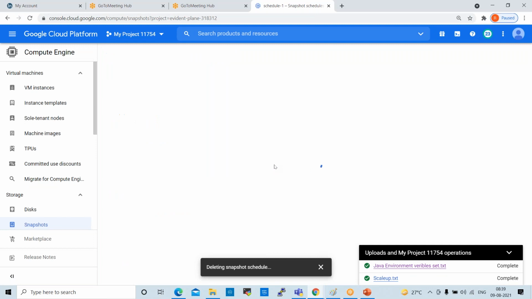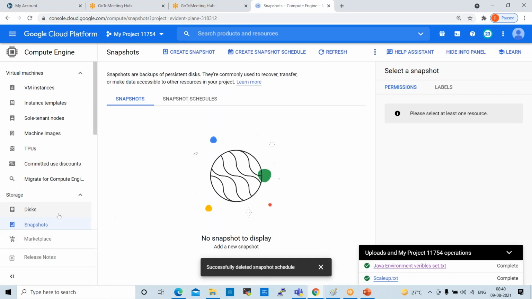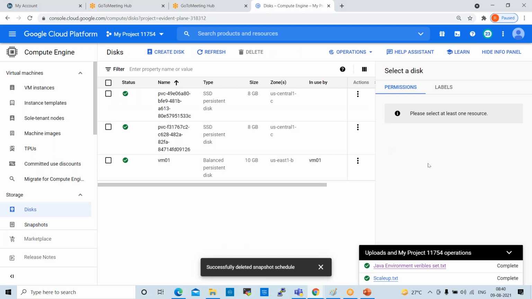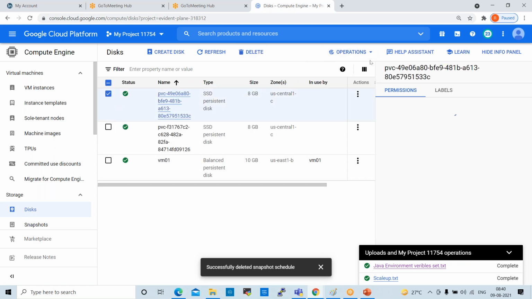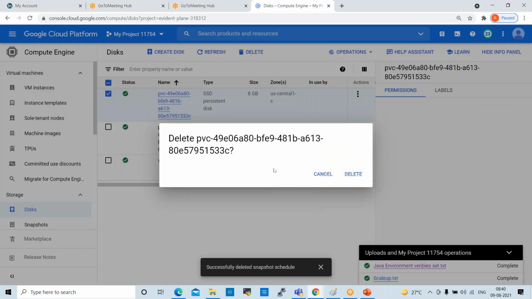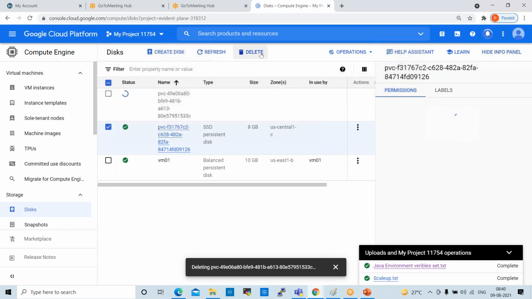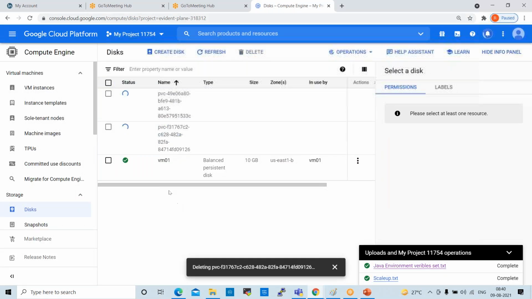Next one is disks, click on disks. See here, these are the disks available, which we created already. 8 GB SSD persistent disk. So this is a VM disk, 10 GB. Okay. So these are the default disks which are available. And this is the VM disk.